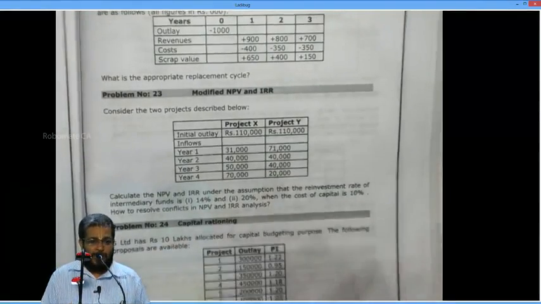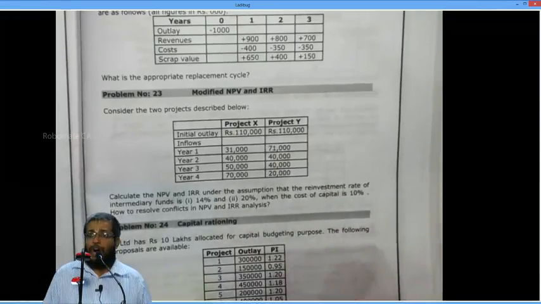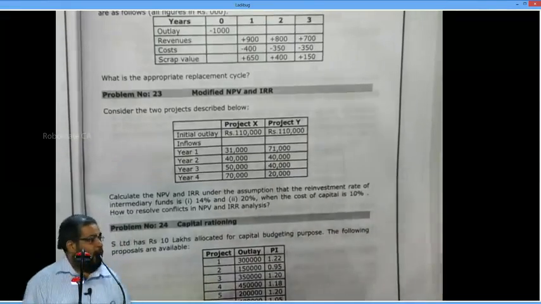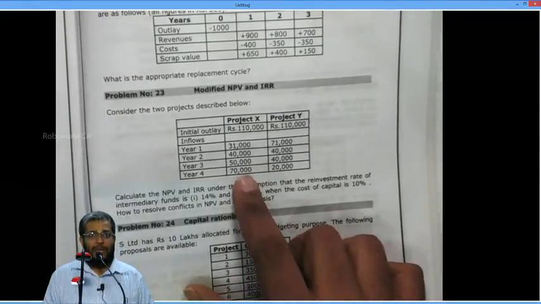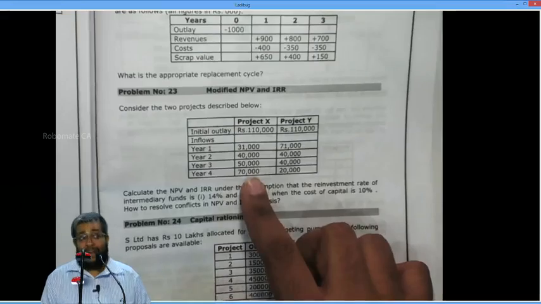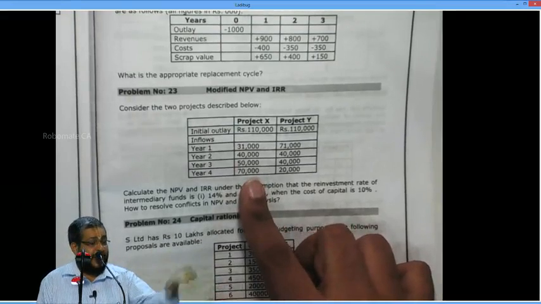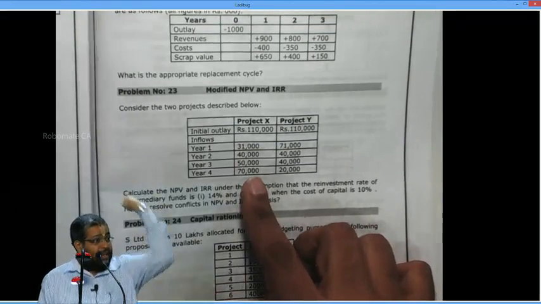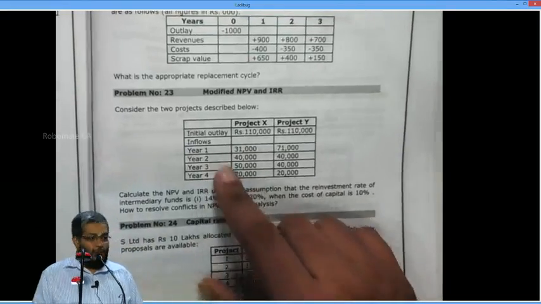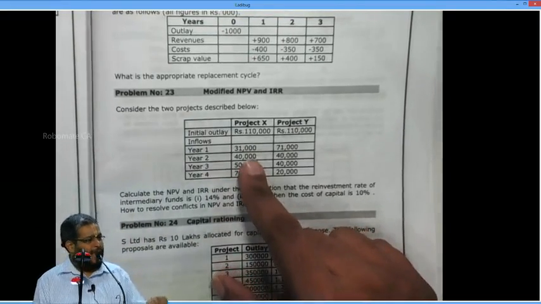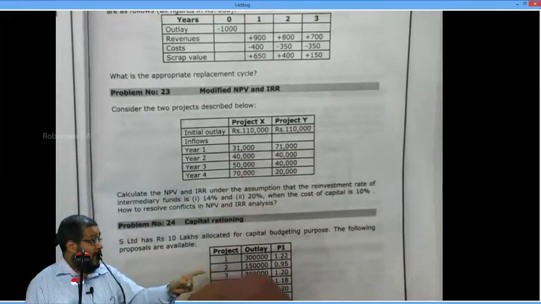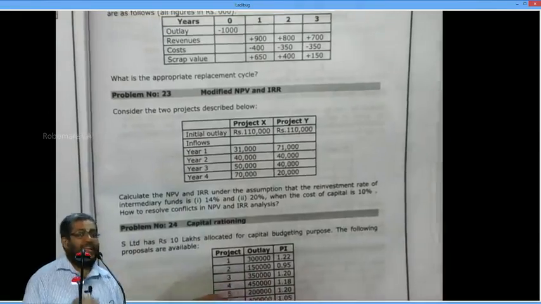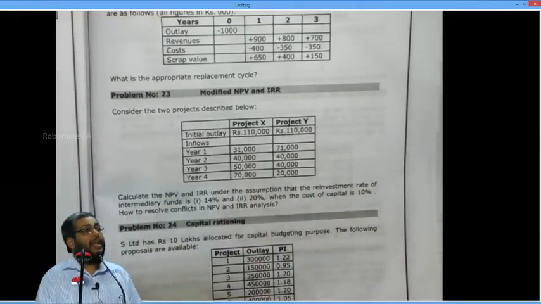I want to get cash flows as early as possible, for me to use that reinvestment income and earn more profit. Yes or no? What happens is, this gives 70,000 only at the end of the 4th year, and I'll be crying because on the 70,000, 100% compounding for 3 years is lost. Don't decide on it just because it's giving 1,91,000; the extra 20,000 is peanuts. 20,000 is a very small amount, considering 71,000 over 3 years at a 100% interest rate. Everybody yes or no? Do you follow what I am saying?